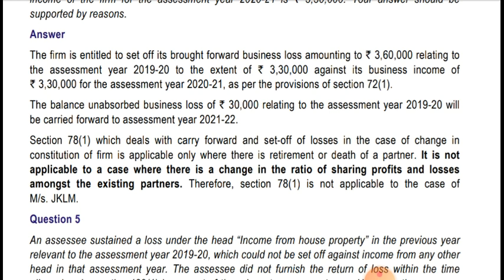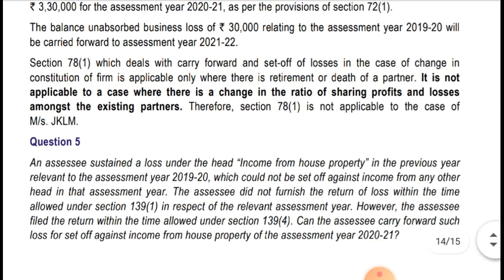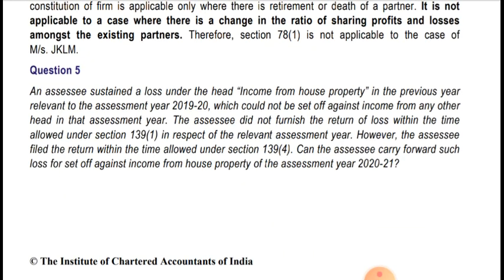So there is no retirement, no death of a partner. Okay. So in this case, there is only a change in the ratio of sharing of profit and loss. So in this case, they can set off the losses. Okay. So moving to the last question of this chapter.